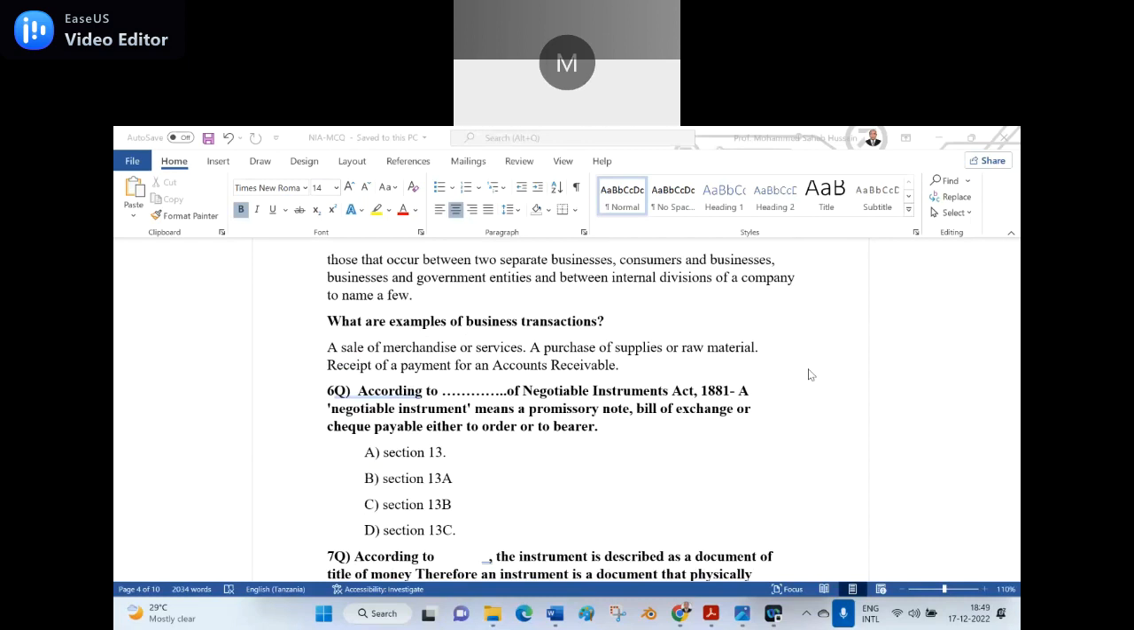According to Section dash of the Negotiable Instruments Act 1881, a negotiable instrument means a promissory note, bill of exchange, or check payable either to order or to bearer. Option A, Section 13. Option B, Section 13 capital A. Option C, Section 13 capital B. Option D, Section 13 capital C. It's only Section 13, not A, B, C, D. Is it correct? Is it clear?